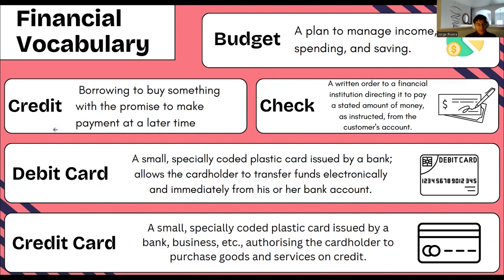What is a debit card? A debit card is normally a small, specially coded plastic card issued by a bank. It allows the card holder to transfer funds electronically and immediately from his or her bank account. Credit card. A credit card is a small, specially coded plastic card issued by a bank, business, etc., authorizing the card holder to purchase goods and services on credit. So the difference between a credit card and a debit card is that a debit card is from your own funds, and a credit card is lent by a bank, and you have to pay it back later.